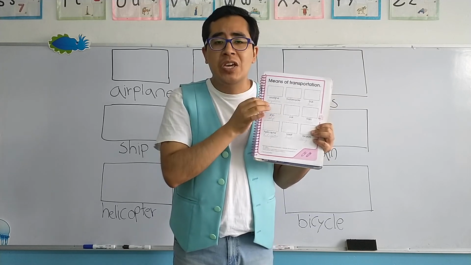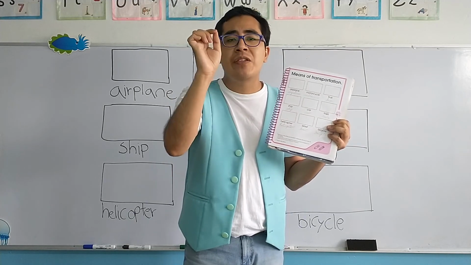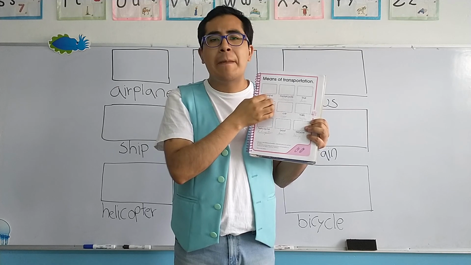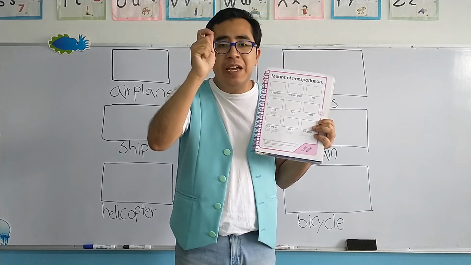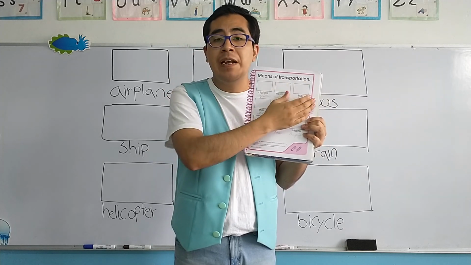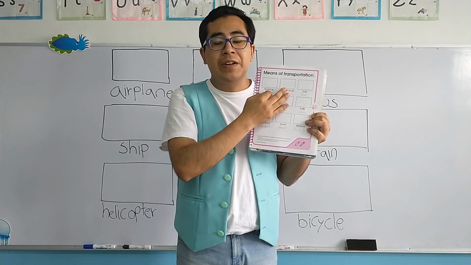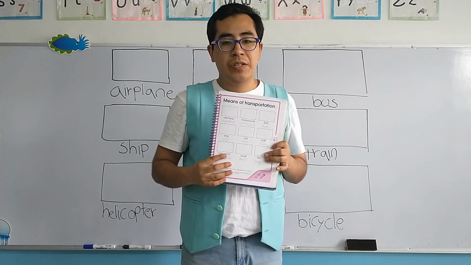But in this occasion, it's important that you trace the cursive letters. Para este ejercicio es importante que ustedes únicamente remarquen las letras cursivas para que de esa forma practiquen más y tengan más fuerza en su muñeca. Así es que al final de dibujar los medios de transporte, remarquen las letras cursivas que aparecen en este ejercicio.